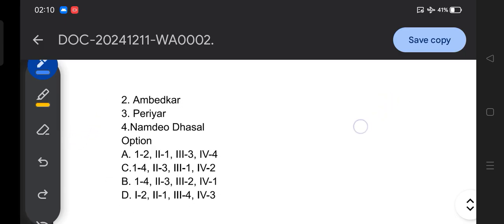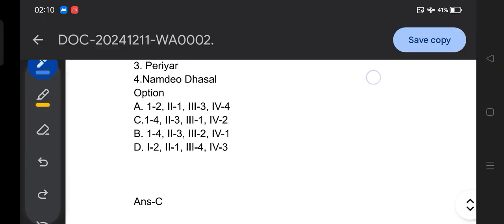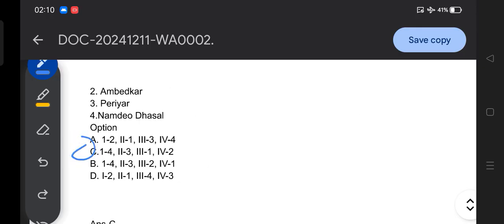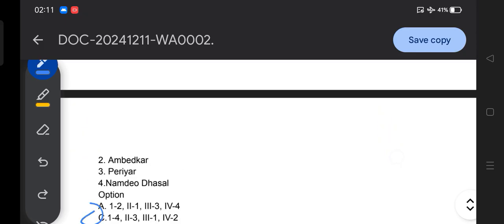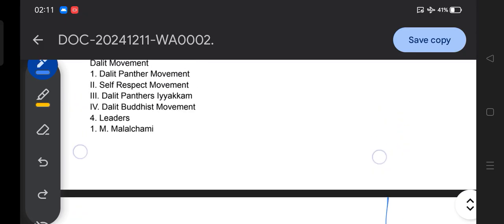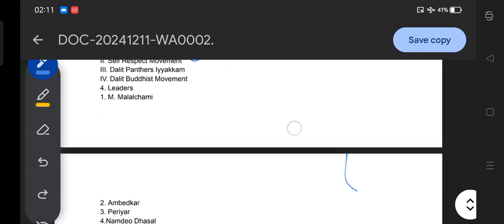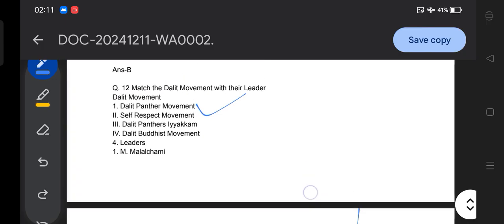The correct answer for this question on movements and respective leaders is option C. That means option C: 1 4, second third, third first and fourth 2. So here you can match Dalit Panther movement with Namdeo Dasal.